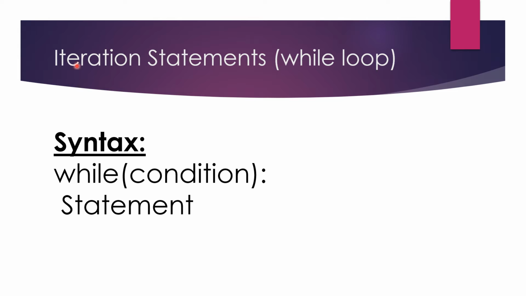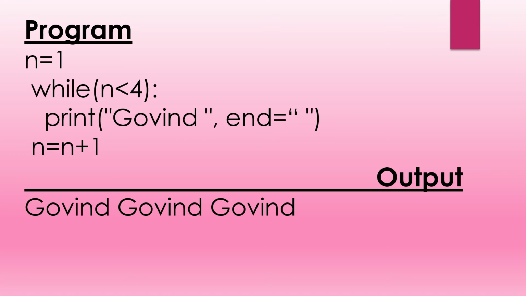So next we will see the iteration statement, that is while loop. The syntax of it is given here: while, you will give the condition here, then statement. So let us understand the while loop by a program here. Here a program is given: n is equal to 1, while n is less than 4, print Govind, and a space is given here, n is equal to n plus 1.